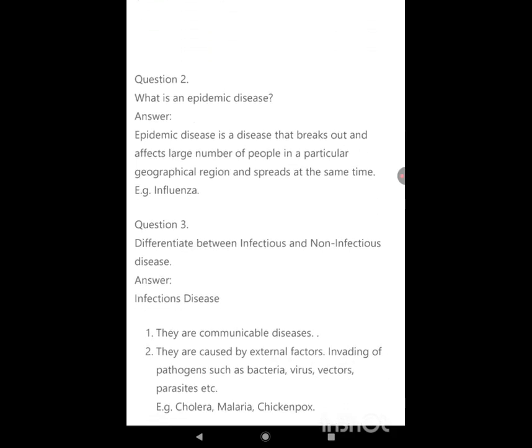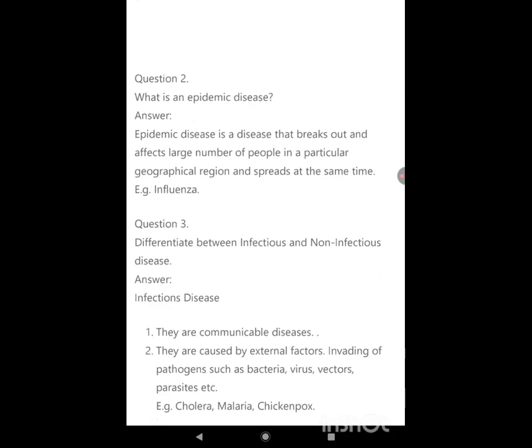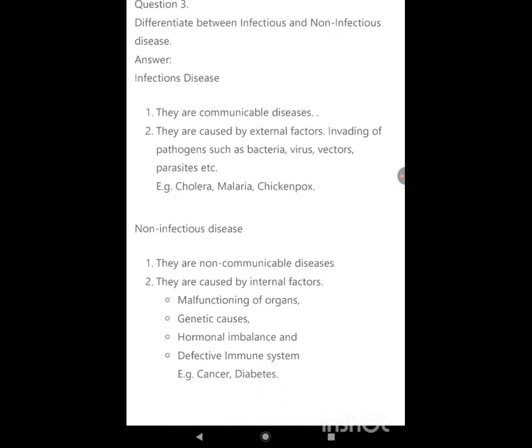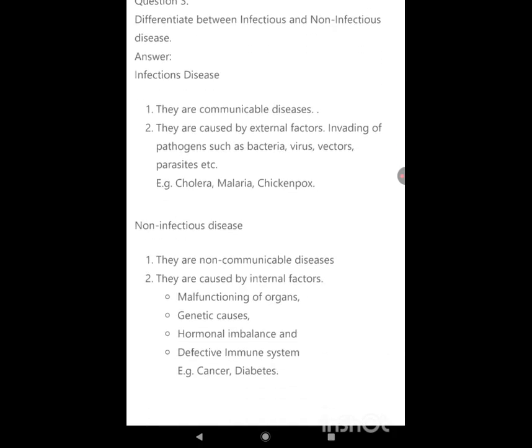Example, influenza. Differentiate between infectious and non-infectious disease. Infectious diseases are communicable diseases. They are caused by external factors, invading of pathogens such as bacteria, virus, vectors, parasites, etc. Example: cholera, malaria, chickenpox. Non-infectious diseases are non-communicable diseases. They are caused by internal factors, malfunctioning of organs, genetic causes, hormonal imbalance, and defective immune system. Example, cancer, diabetes.